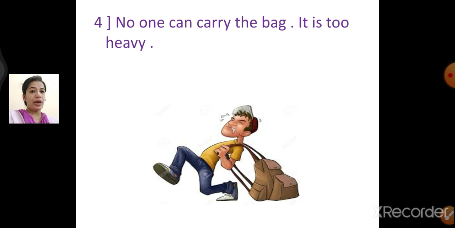Now see the fourth one. No one can carry the bag. It is too heavy. Now children, I already told you we are not going to use negative words like "no" and "not". So instead of that we have to choose some other word to write in the sentence.